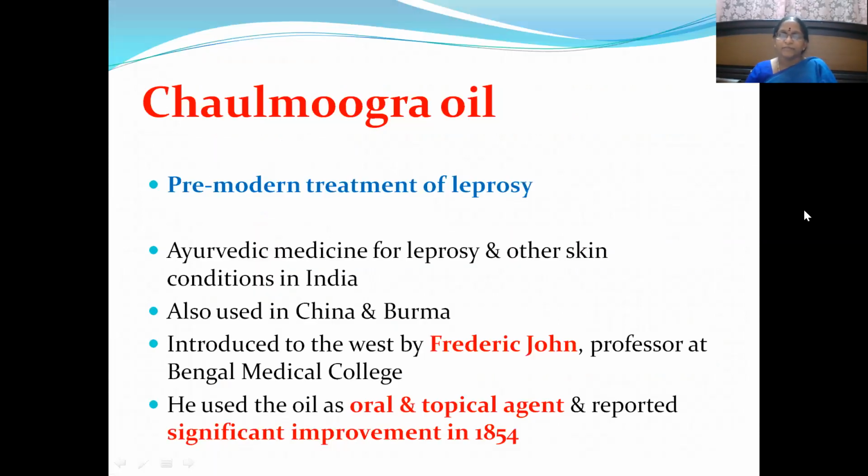We discussed in the introduction that chaulmoogra oil was used in the management of leprosy before the discovery of anti-leprotic drugs. This is a pre-modern treatment, a kind of Ayurvedic therapy, used because the skin is getting affected, and it was used for various other skin infections in India. It was also used in China and Burma, and introduced to the West by Frederick John, a professor at Bengal Medical College. He used this oil both orally and as a topical agent on the skin lesions of leprosy.